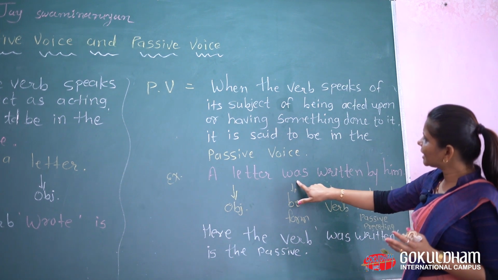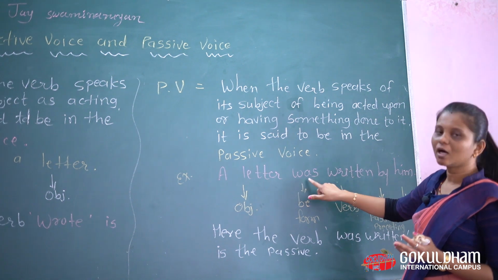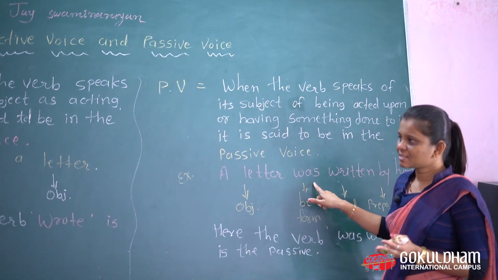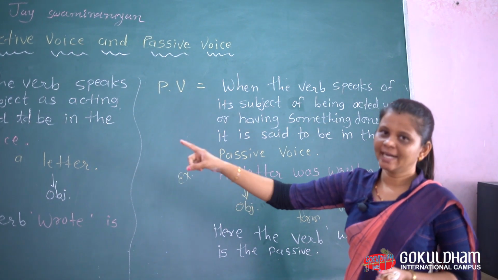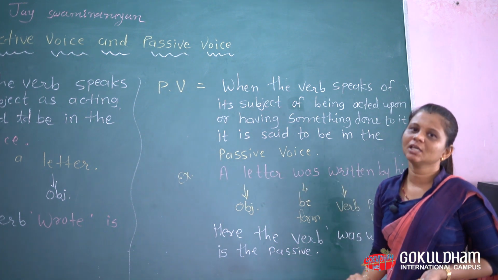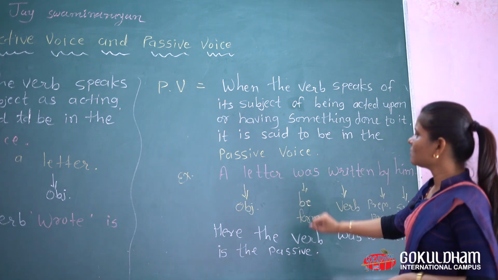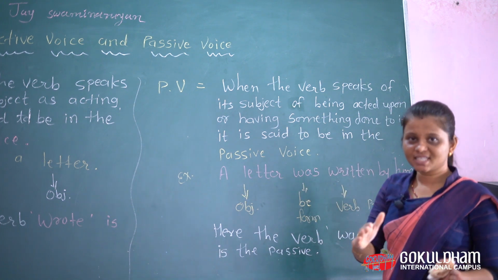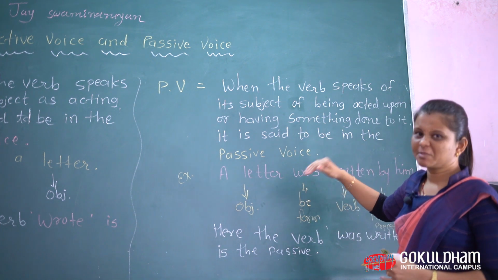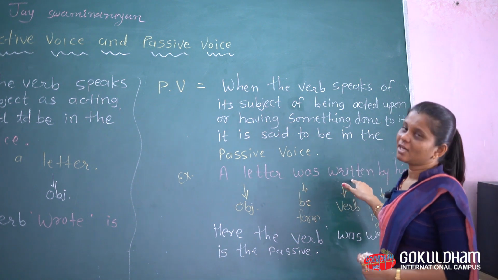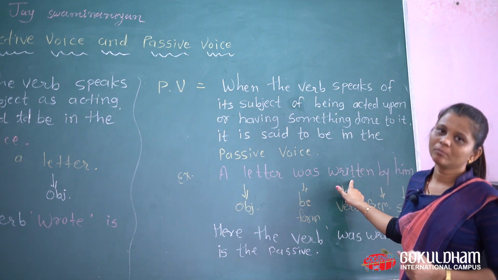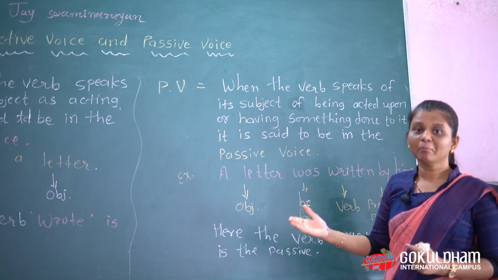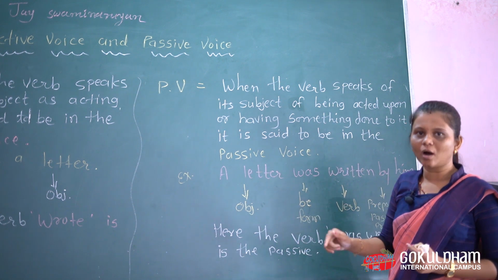So you may think, why does the teacher use was here? Because wrote is the past form of the verb write. That's why I use was here. And written is the past form, or we can say past participle, PP form, of the main verb.